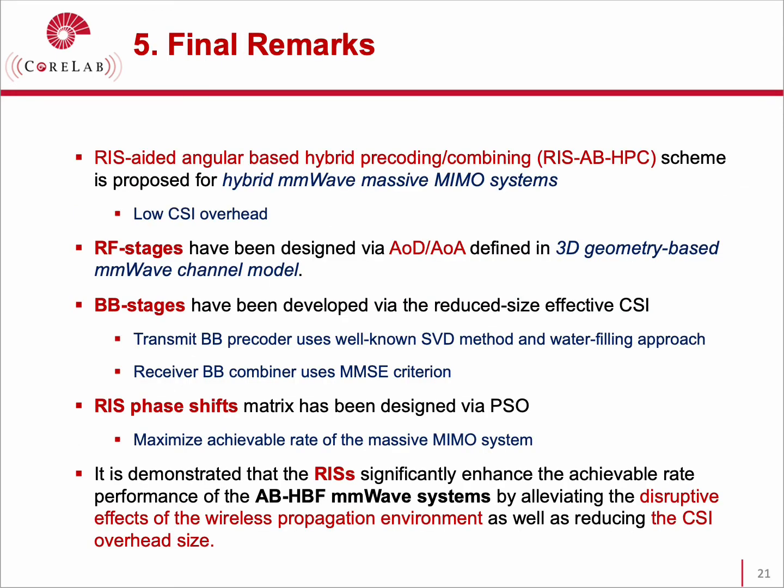In this work, we proposed an RIS-aided angular-based hybrid precoding combining scheme for hybrid mmWave MIMO systems with low CSI overhead. In our proposed system, the RF stage has been developed by using only the angle of arrival and angle of departure parameters defined in the geometry-based millimeter wave channel model. And the baseband stage has been developed by using the reduced size effective channel. Then the RIS phase shift matrix has been designed by using the particle swarm optimization algorithm to maximize the achievable rate performance of the massive MIMO systems.